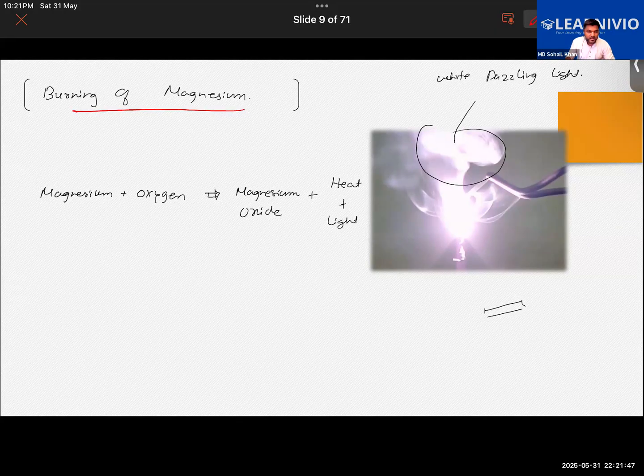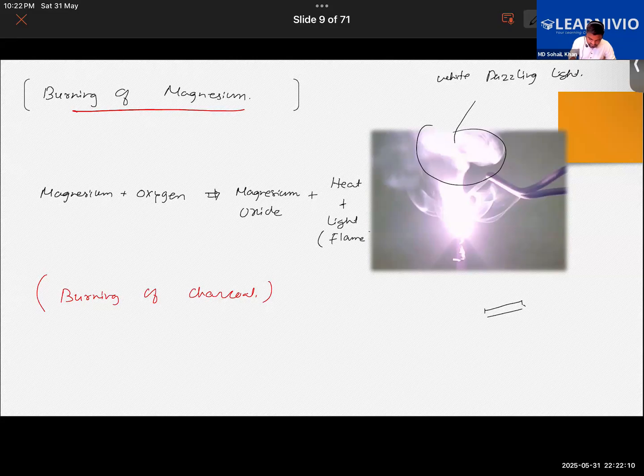All right. Next, you can have the example of burning of charcoal. In this, the reaction is a little bit different from the previous one. Here you will view the light in a different manner, not in the form of a flame.